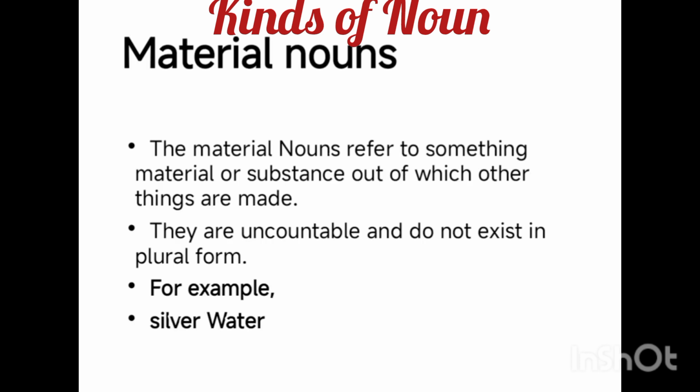The next part of our discussion is material nouns. It is the next kind of noun. A material noun refers to something material or substance from which other things are made. For example, water. Water is a material noun. Material nouns are mostly uncountable nouns. They can't be counted and they mostly don't exist in the plural form. The other examples are silver, gold, iron, steel. These are all material nouns from which other things are made.